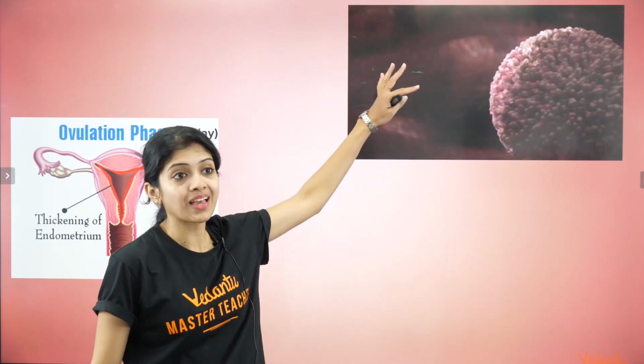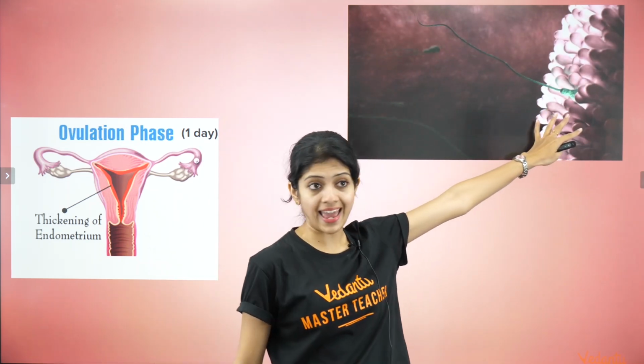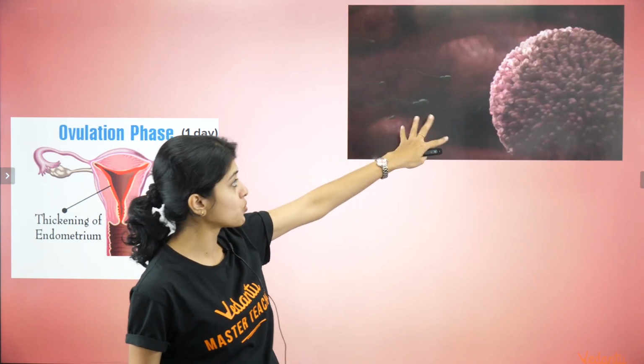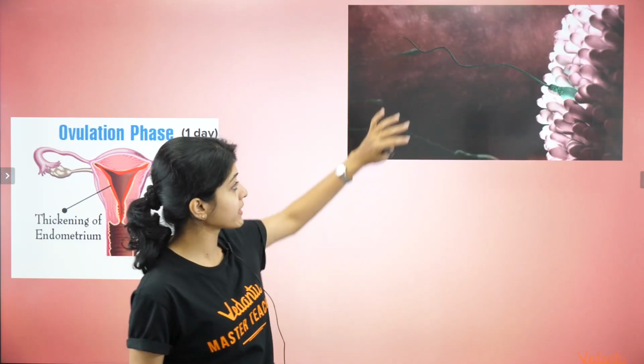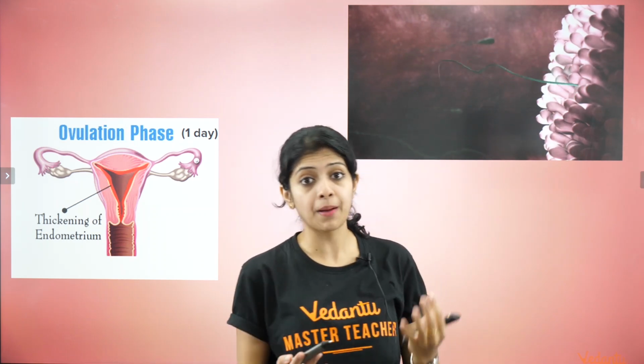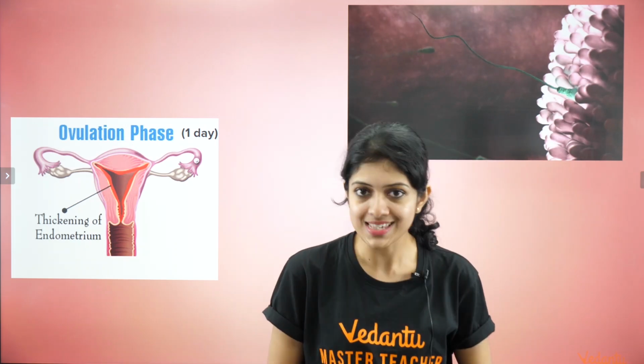That is what this small animation shows. What you see here is the egg or the ovum, and the structures which are swimming towards it are the sperms. Ultimately, one sperm manages to fertilize it, and the nuclei of the sperm and the ovum fuse together to form the zygote.